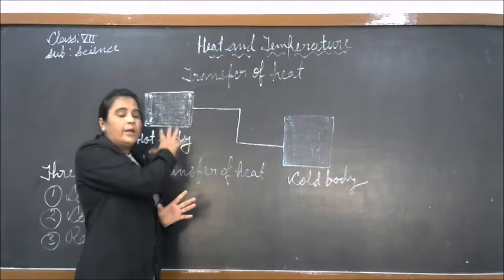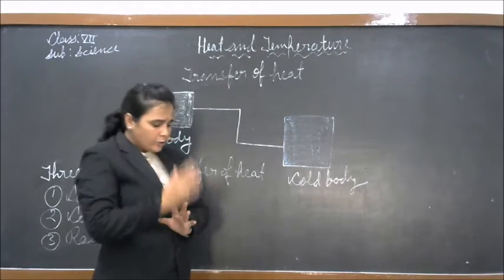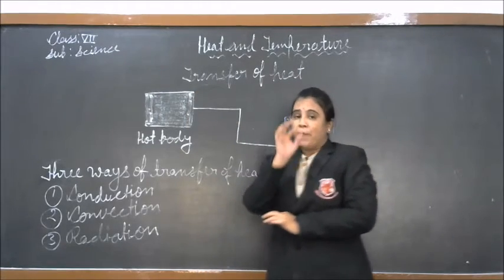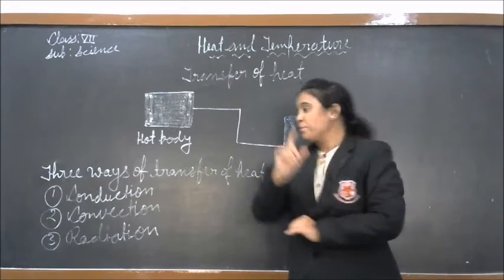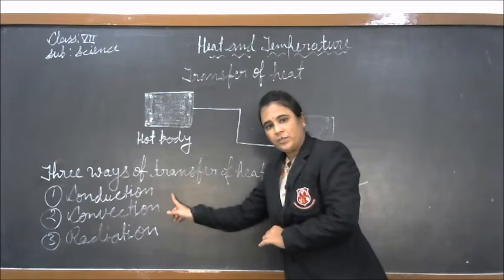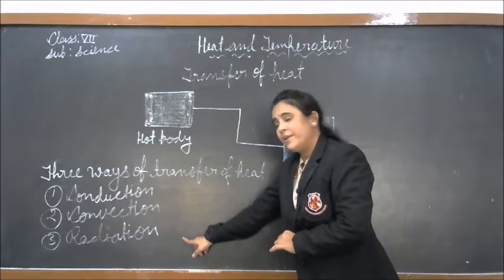This phenomenon is known as transfer of heat. There are three main ways by which the transfer of heat occurs. First way, conduction. Second way, convection, and third way, radiation.